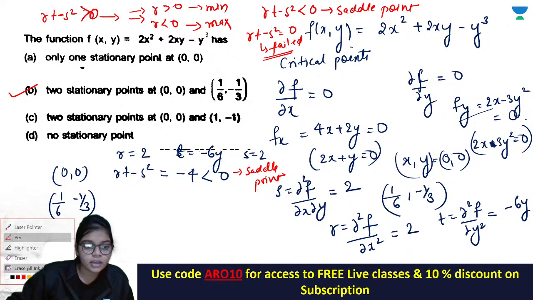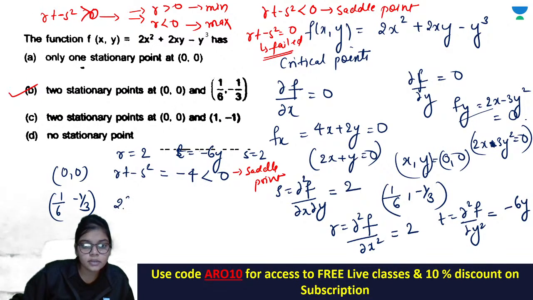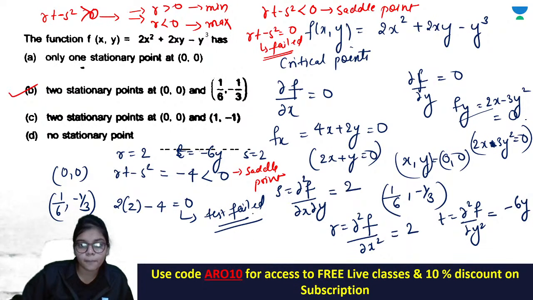(0, 0), and अगर आपको चेक करना है at (1/6, -1/3), again you will find rt minus s square. So r is 2, t is -6 into -1/3 will be 2, minus s square is giving you 4. तो ये आपका 0 आ रहा है. तो इस पॉइंट पे (1/6, -1/3) पे your test has failed. You cannot tell whether this point is a maxima or minima. Okay, but अगर less than 0 है तो that's a saddle point.